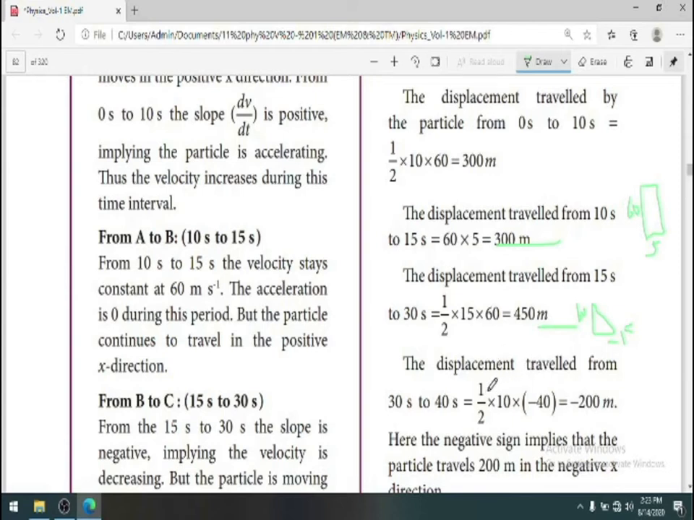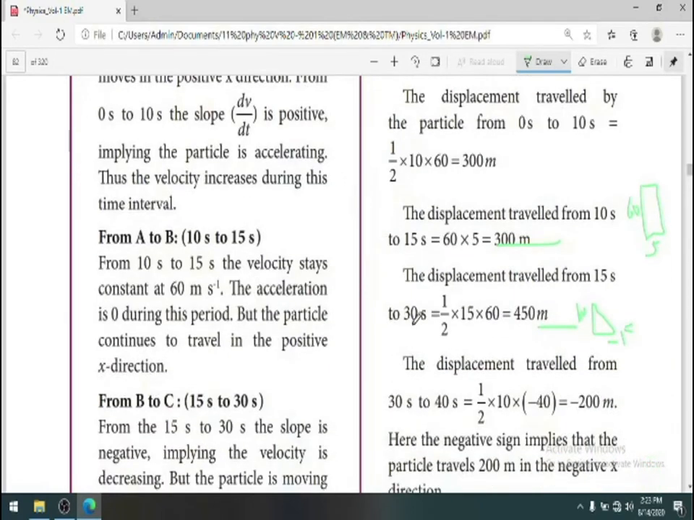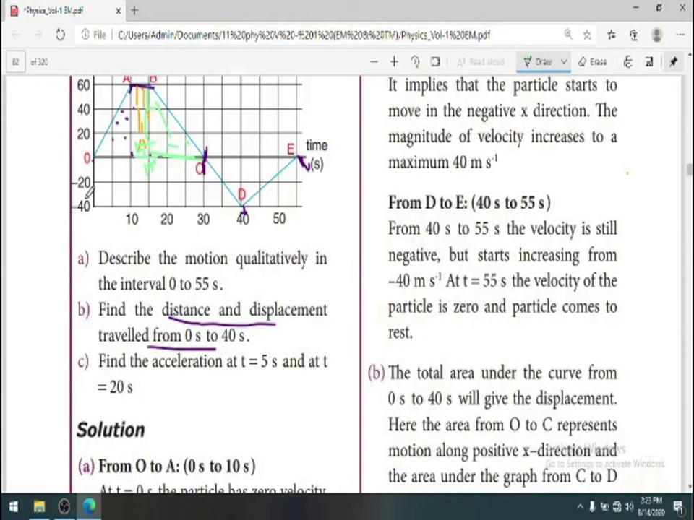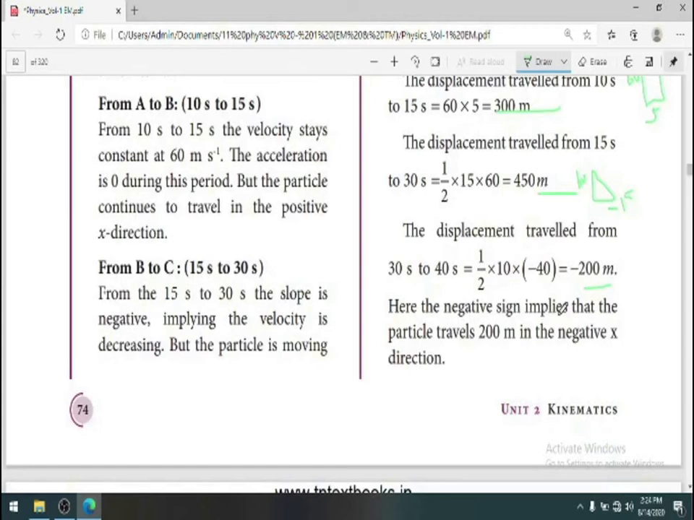Now, let us find out the displacement traveled from 30 second to 40 second. But it comes along the negative x direction, 30 second to 40 second, negative x direction. Okay. So, time interval is 10. But what about the height? It is minus 40, as it is along the negative x. Just carefully observe, this is minus 40. And so, what is the displacement made from 30 second to 40 second? It is minus 200 meter. See here, the negative sign implies the particle travels 200 but in the negative direction. Only the negative sign indicates the direction.